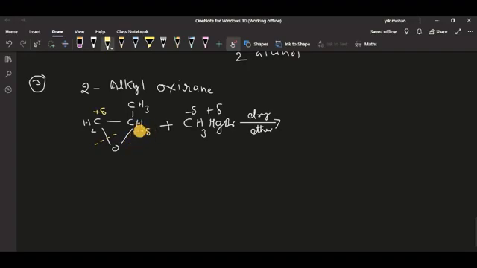Before that, the carbon-oxygen bond will move onto the oxygen, making this oxygen negative, and this carbon will become positive. Now we will see what the answer is.